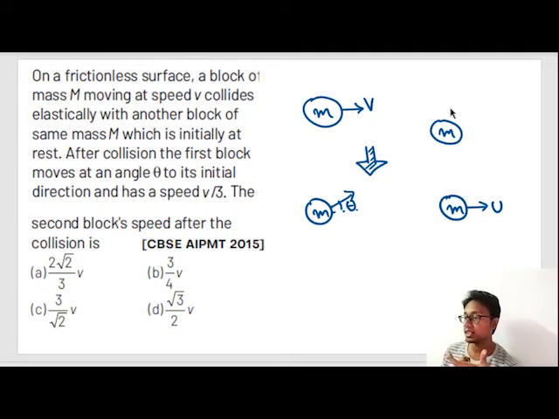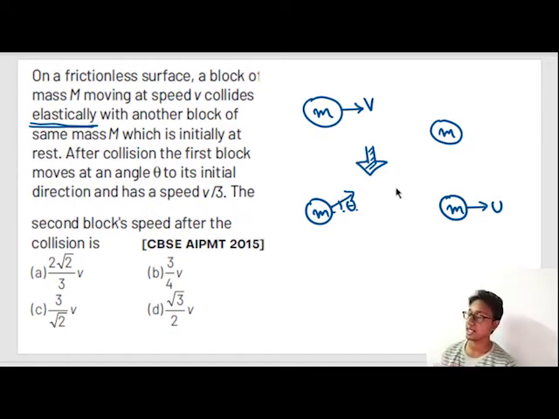So is this collision elastic? Let's see. The bodies collide elastically. Okay, this is an elastic collision, so we can apply conservation of kinetic energy. Now the next question: sir, we can apply the conservation of momentum also, so why are you applying only the conservation of kinetic energy? Because this angle theta we don't know. There will be two momentum equations, and it will get much more complicated much more quickly. So in order to avoid that, I apply conservation of kinetic energy.